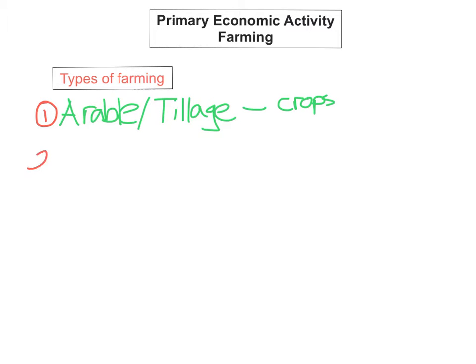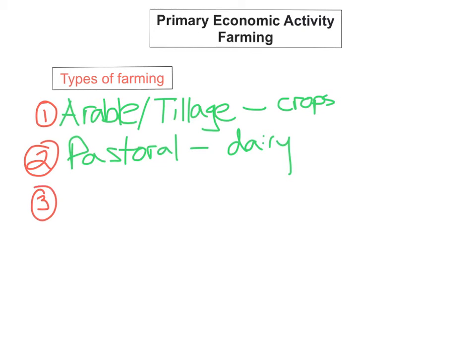The second type of farming you can have is pastoral. So pastoral farming involves dairy farming, okay? So it's everything to do with dairy products, such as milk, sheep farming, such as for the wool and the lamb, and dry stock farming is the production of beef.